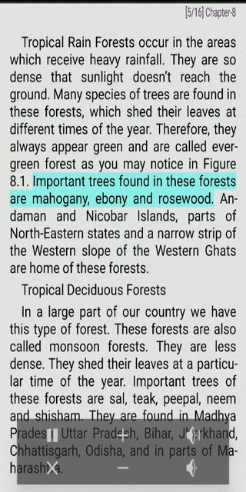Important trees found in these forests are mahogany, ebony, and rosewood. Andaman and Nicobar Islands, parts of northeastern states, and a narrow strip of the western slope of the Western Ghats are home of these forests.